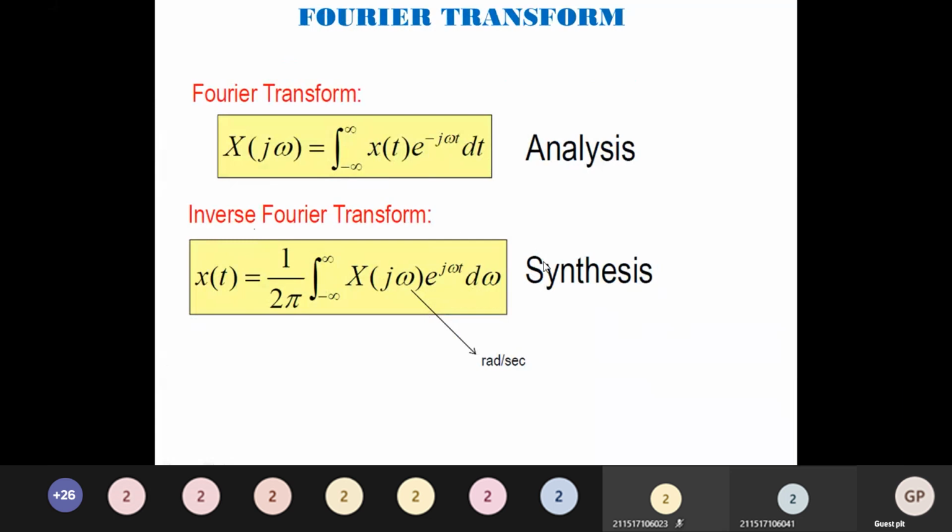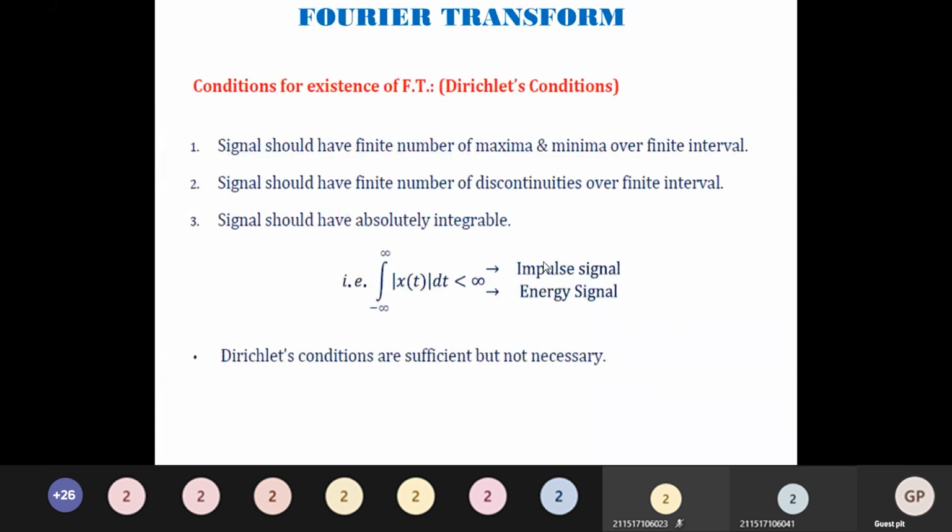So for the existence of Fourier transform, Dirichlet's condition should be satisfied. As discussed earlier for Fourier series also, Dirichlet condition is mandatory. The Fourier transform Dirichlet condition is: the signal should have a finite number of maxima and minima over any given time interval, and it should have a finite number of discontinuities over the finite interval, and the signal should be absolutely integrable over the limit minus infinity to plus infinity. Integral of modulus of x of t dt should be less than infinity. So this is a sufficient condition but not necessary.